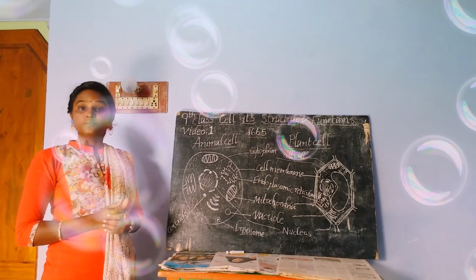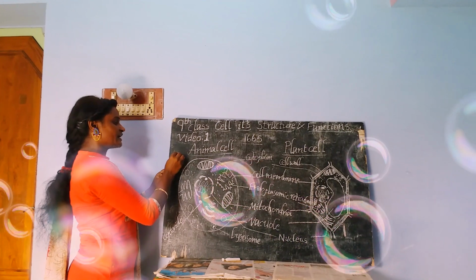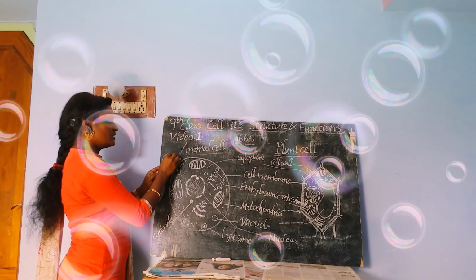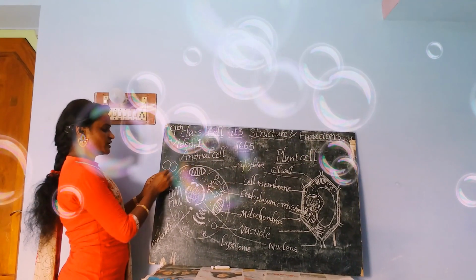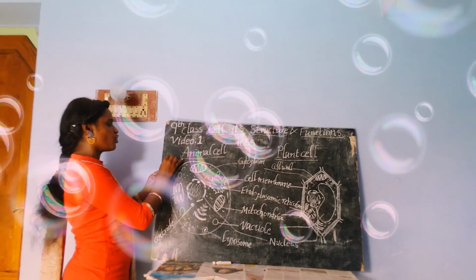While he was observing the cell, he found hexagonal structures arranged in an order like this, which also resembled a honeycomb.